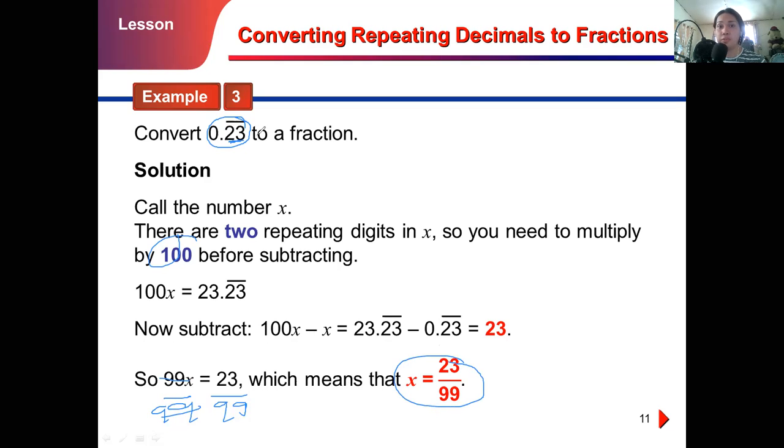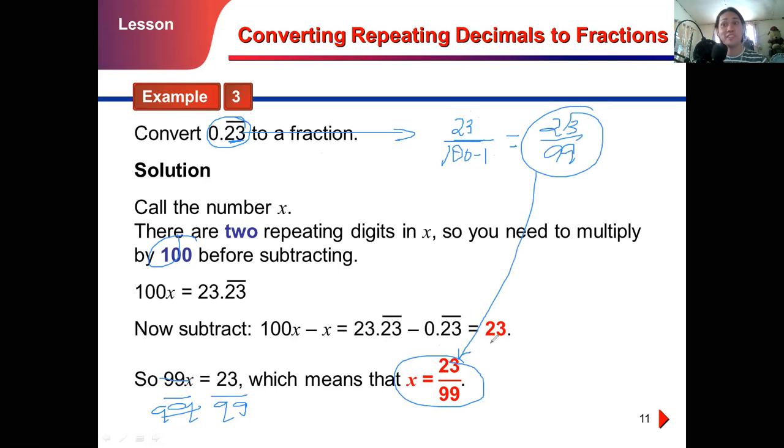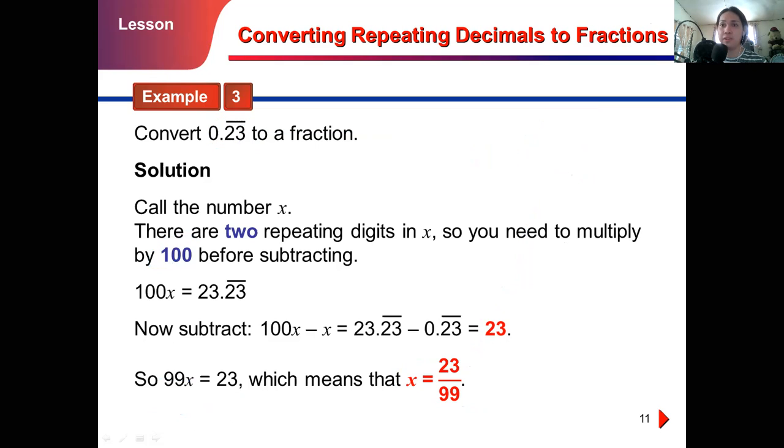So if you want to use my process or my step, you can do this since it's in the hundreds place. So we have 23 over 100, then minus 1. As I have said, you always subtract 1 from the denominator. So we have 23 over 99. Amazing, right? They're just the same. So which one do you think is best for you? You follow what step or method you want to use.